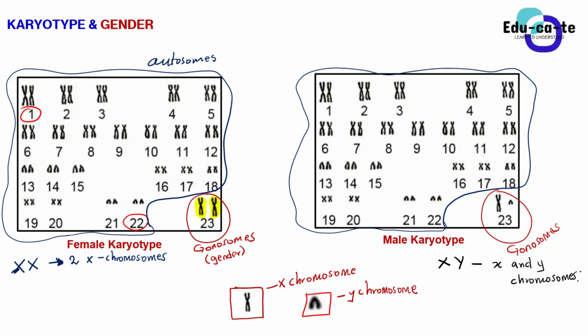Most of the time, this crossing over happens on the first 22 pairs, the autosomes. The autosomes are the ones that go through the crossover. But the gonosomes represent gender. They don't have anything to exchange. There's no genetic material per se to exchange.